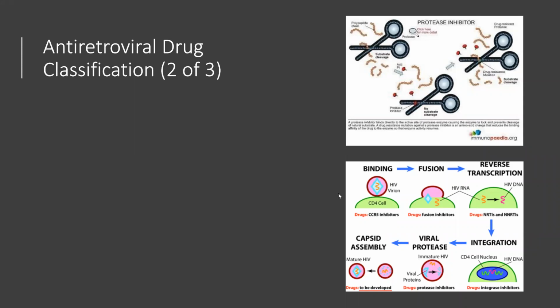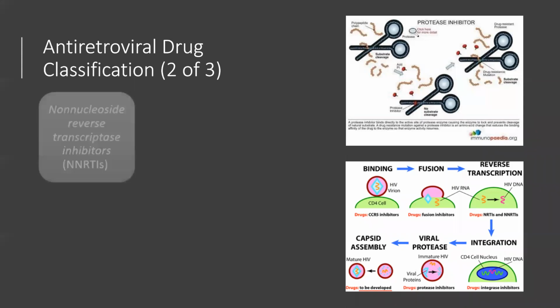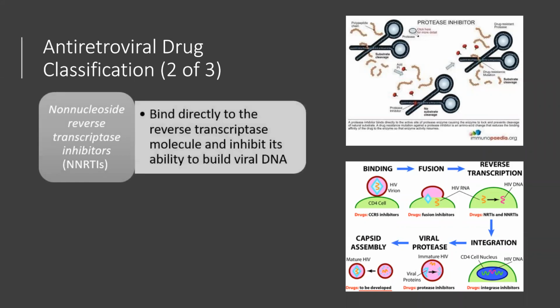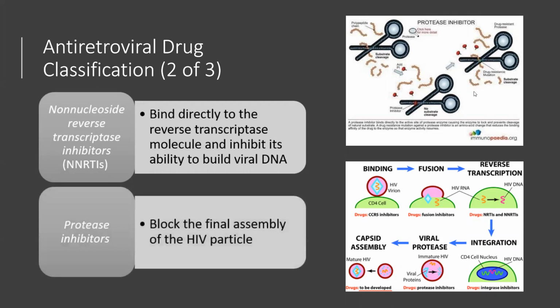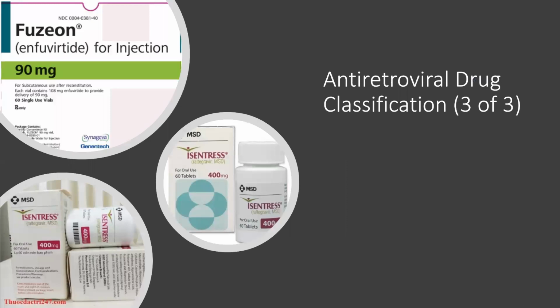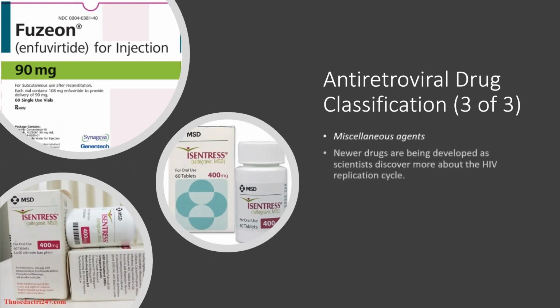Then these antiretroviral drugs can also work as non-nucleoside reverse transcriptase inhibitors, which bind directly to the reverse transcriptase molecule and inhibit its ability to build the viral DNA. And we also have some protease inhibitors that we can see over here. It blocks the final assembly of the HIV particles. Some antiretroviral drug classification includes enfuvirtide, raltegravir, and these are the miscellaneous agents.